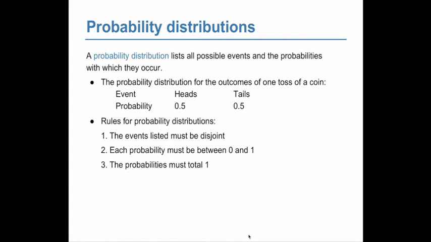For a probability distribution, we didn't really talk about this rule before, but the events listed have to be disjoint. And that's implied in this one. The probabilities must total 1, because if you have non-disjoint events in your probability distribution, you're going to end up with a probability that's more than 1 total. And each probability must be between 0 and 1.